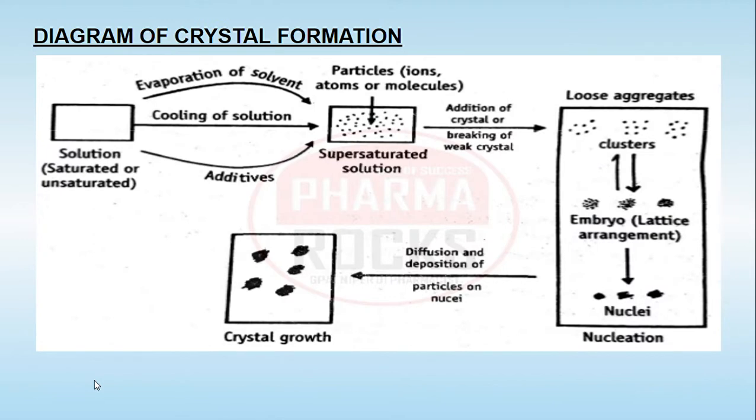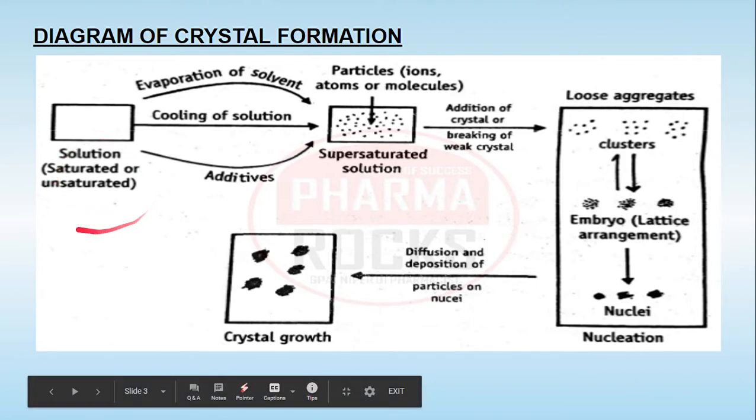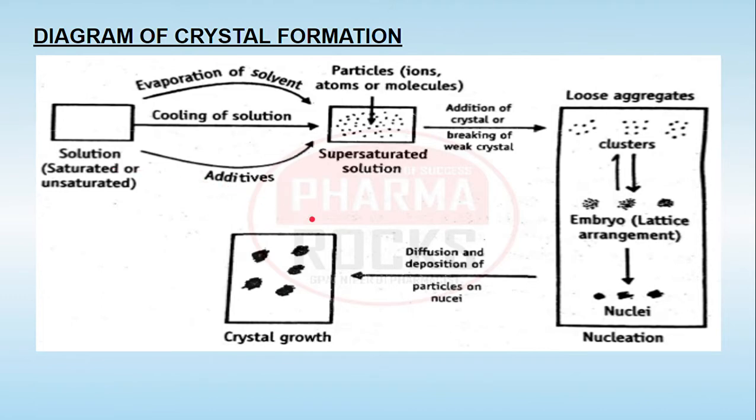Let's begin with the diagram, which will explain how the crystal formation takes place, for which we require a solution which may be either saturated or unsaturated. This solution can be converted into the supersaturated solution by a number of techniques, either evaporation of the solvent, or the cooling of the solution, or the addition.